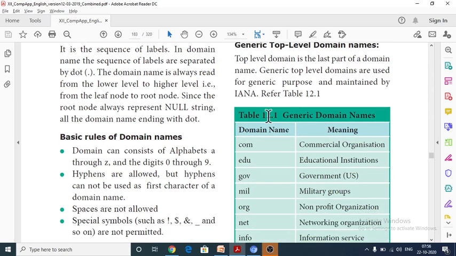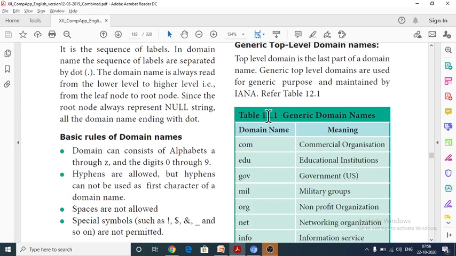And next are the basic rules of domain names. What are the basic rules we have to follow when we create a domain name? It may contain alphabets as well as numbers.